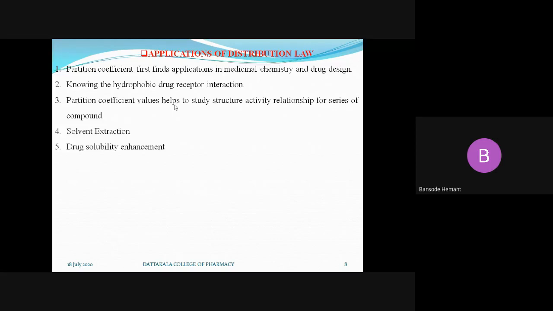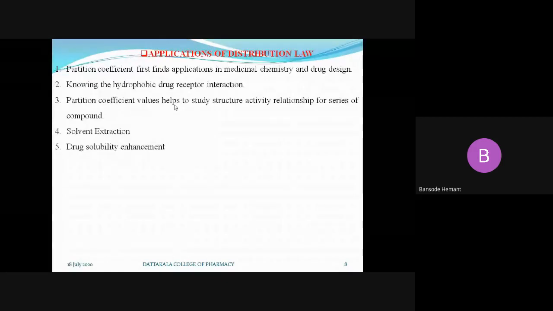Then drug solubility enhancement. How can you enhance the drug solubility? If you know the pK values of the drugs, and if you know the distribution coefficient and partition coefficient values of the drug, then by using these values we can tell whether this drug is less or highly soluble in a particular solvent.